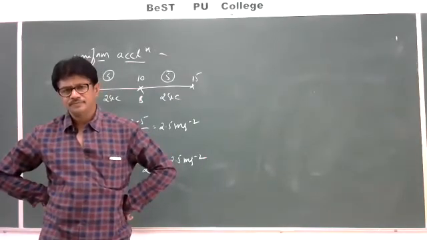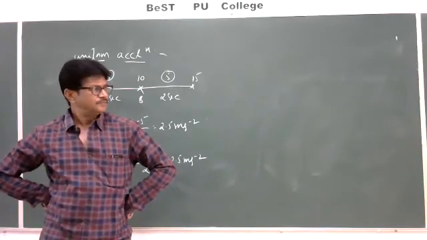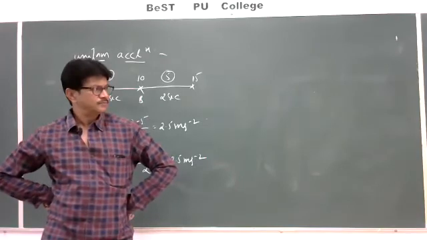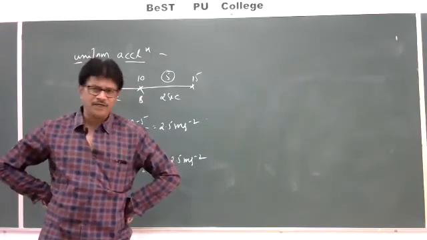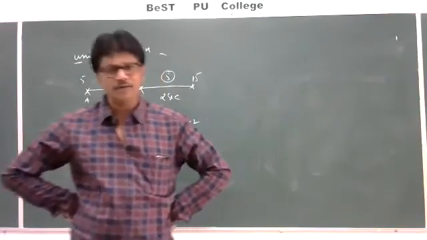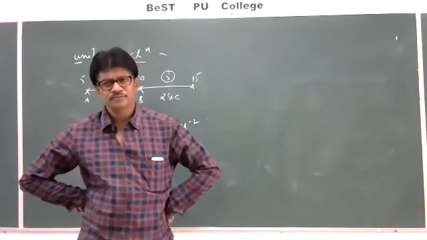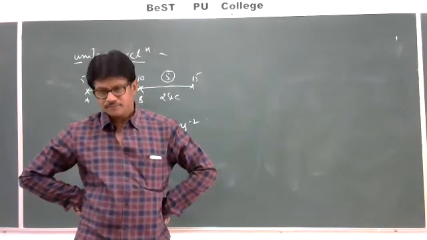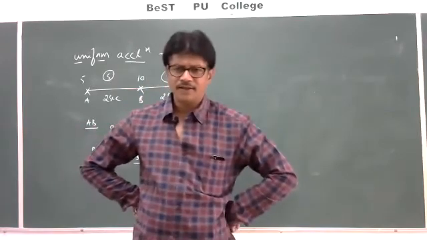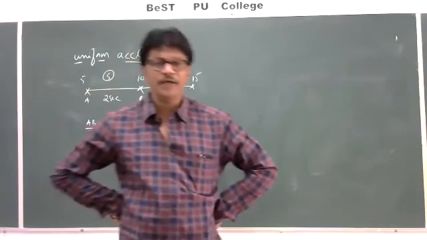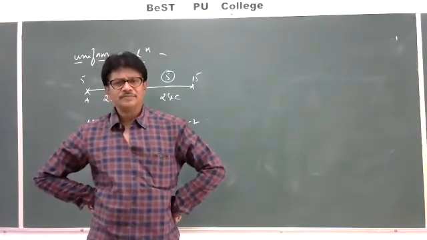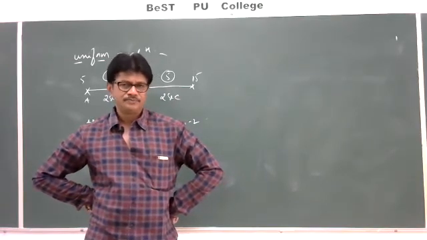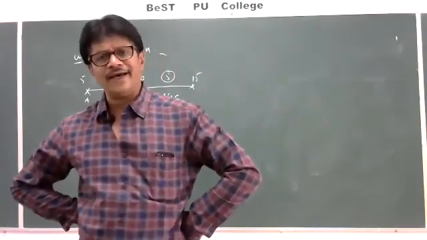If the velocity of a body changes equally in equal intervals of time, however small those intervals may be, then the body is said to be moving with uniform acceleration.